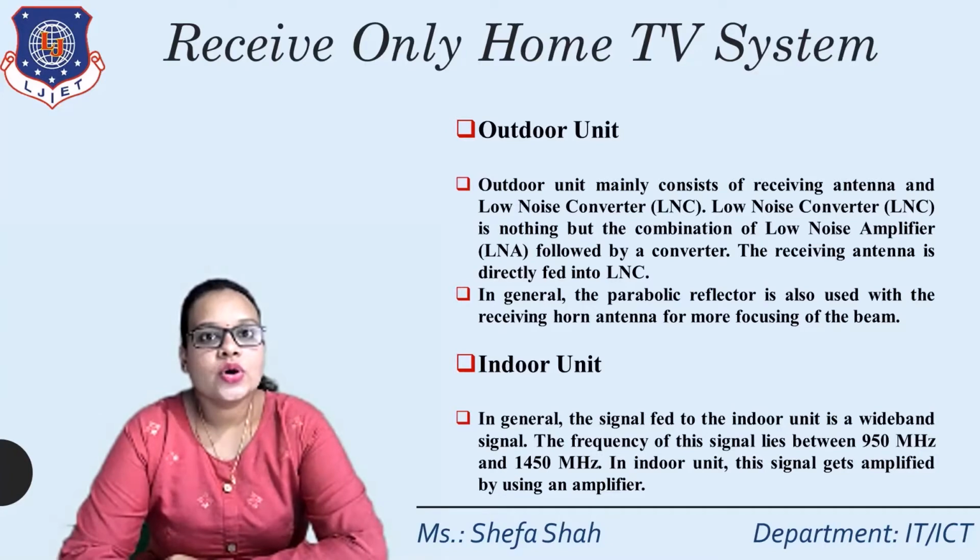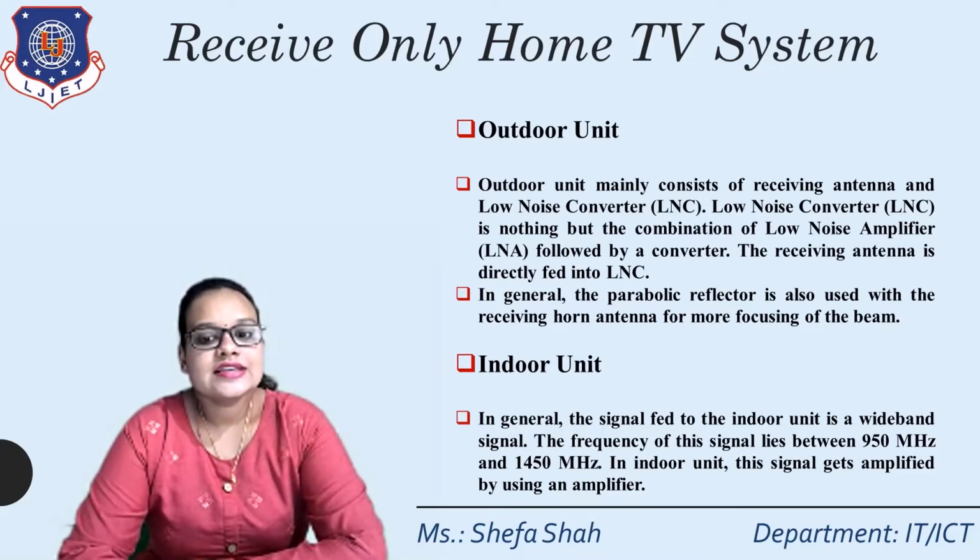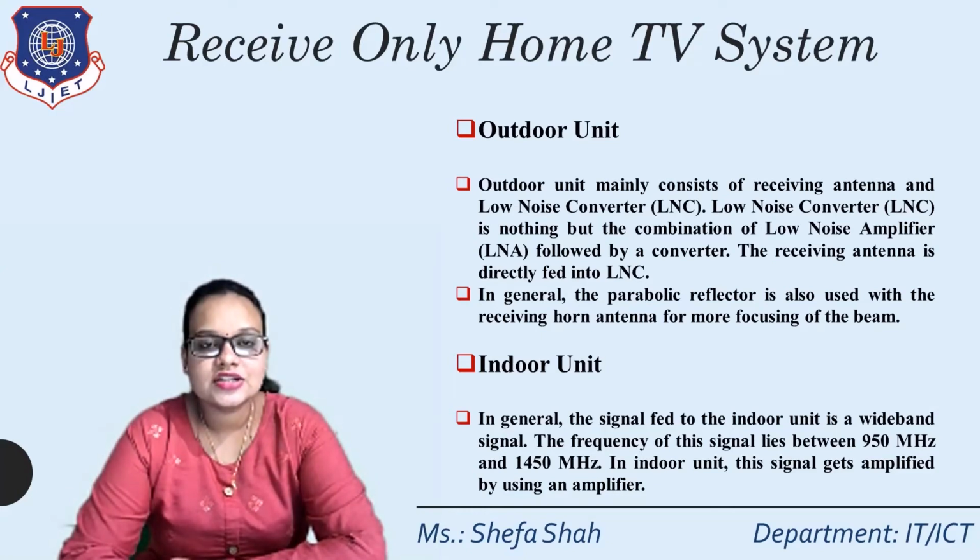Now, this low noise converter, LNC, is nothing but the combination of a low noise amplifier and a converter. As we have discussed, each and every block, after receiving the signal, first needs an LNA to amplify this weak signal which has been received by the antenna, followed by a converter. The receiving antenna is directly fed into the LNC, so it will convert this signal from the upper frequency to our downlink frequency.